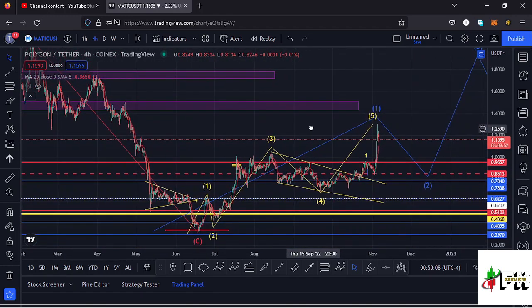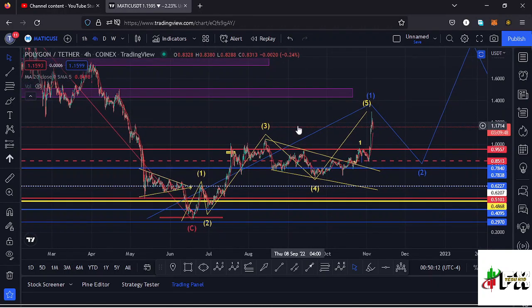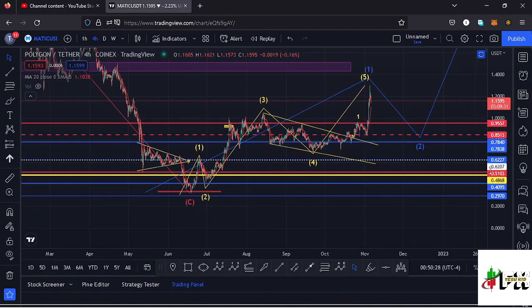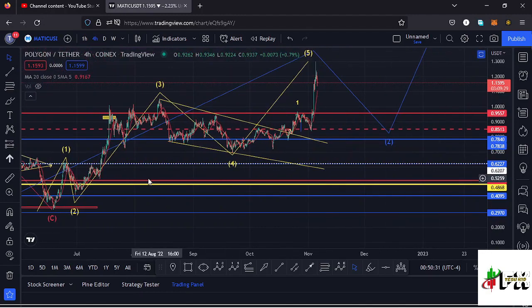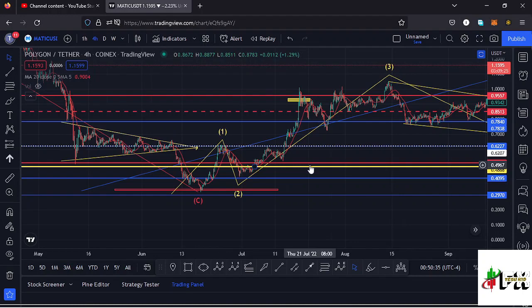Because a first wave to the upper side is an impulsive wave, we expected to see fractal waves in formation within it, and I believe we have seen that, having a wave 5 completing that higher Elliott wave count 1, making its peak at around the $1.3 mark in the previous pump that we had this week. Getting a little bit into the details of the formation of this Elliott wave structure, so that I can give you the key scenarios that I expect to play out here on the Polygon Matic chart.